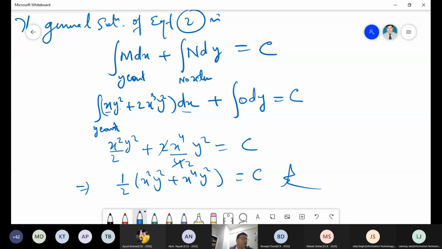Anyone has a doubt? Just raise your hand. Okay, Arnav. Sir, if in the N term there is y upon x, will we still take the y? Yeah, y upon x means where?